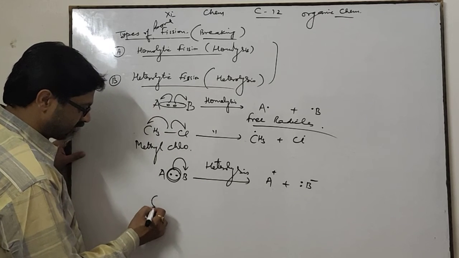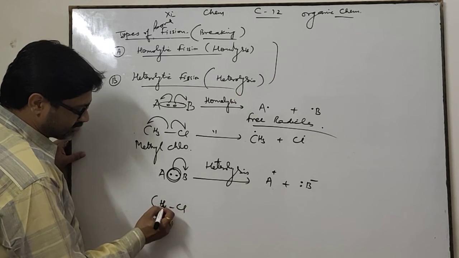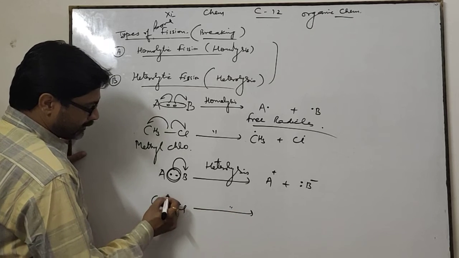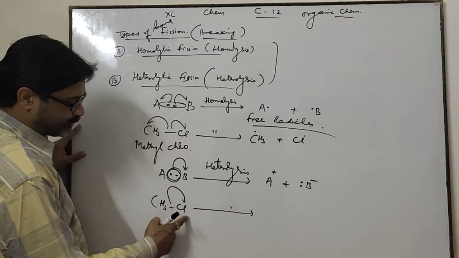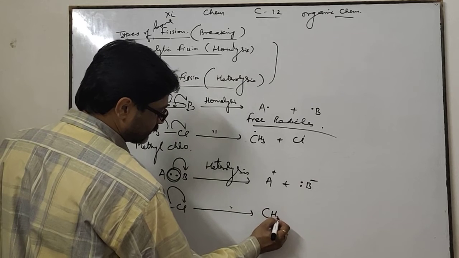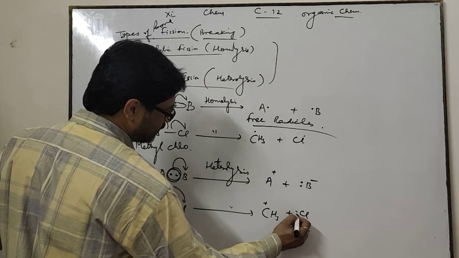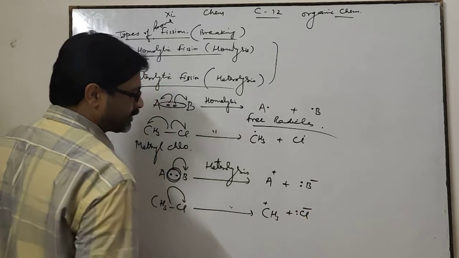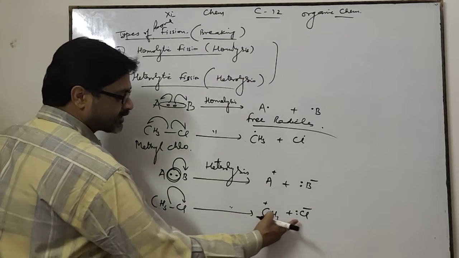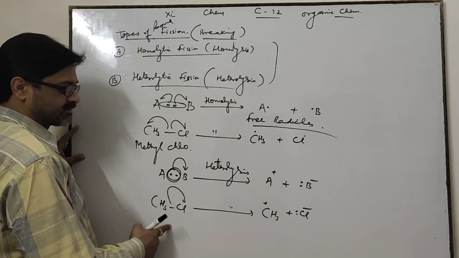By taking one example, you can see here, the electron pair is transferred to the chlorine atom, it becomes CH3 plus and Cl takes both electrons and becomes minus. These ions are formed by heterolysis.